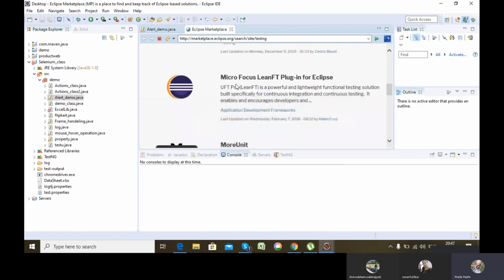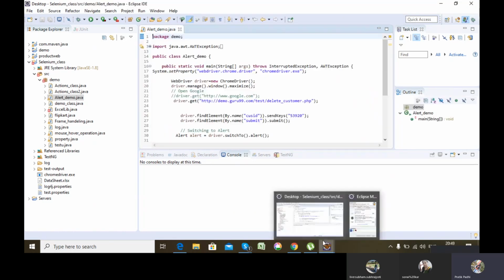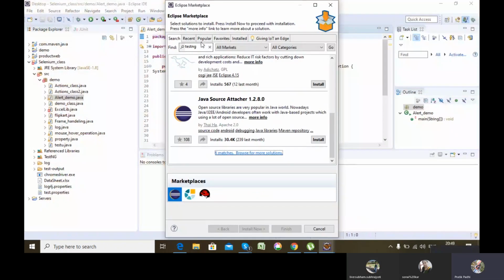If you get testng, in the heading it will be written TestNG. Then there will be one Install button. You just click it and install it. If I would have got TestNG, here it would have been written TestNG. I just have to click install and it will get installed.